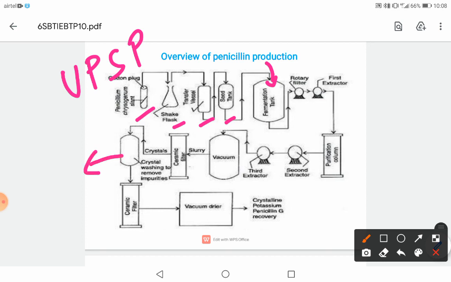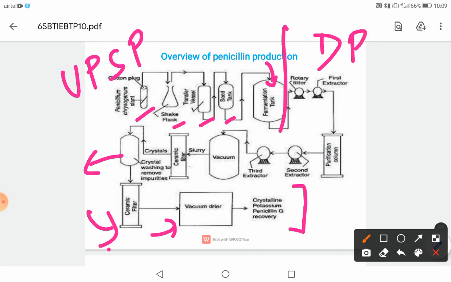After crystallization we again filter it, and then we vacuum dry it, so that we get crystals of potassium penicillin G. This is the downstream processing of penicillin.